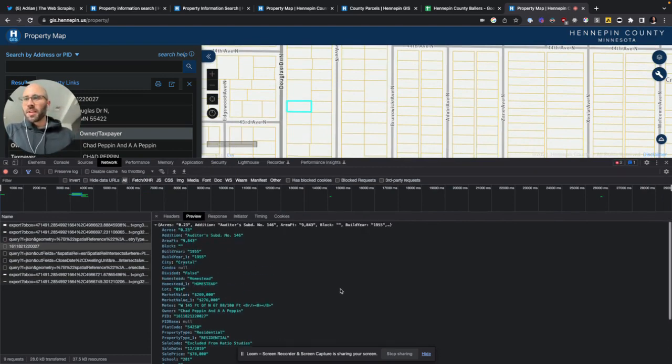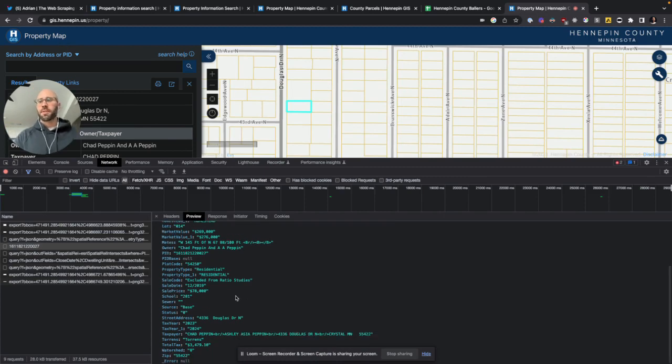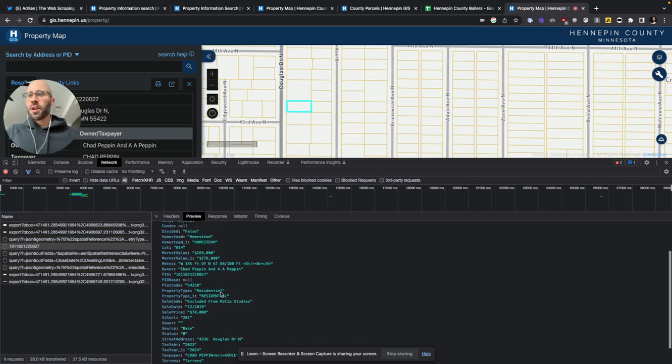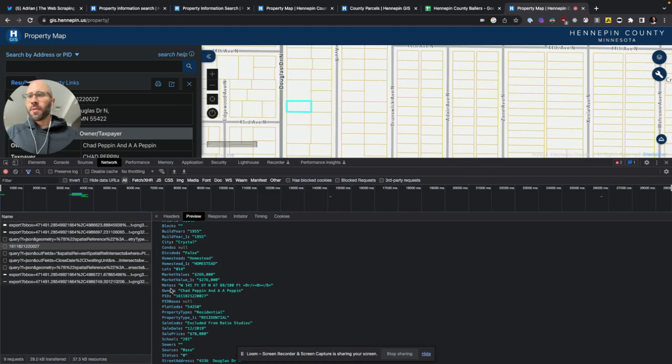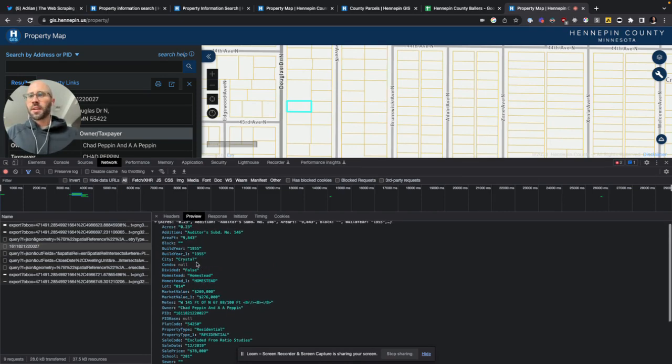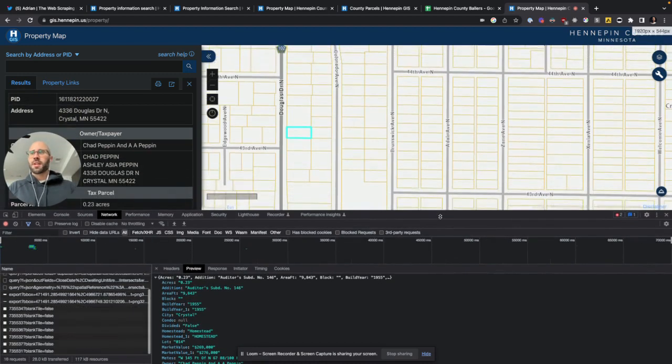And this gives us the exact stuff that was shown in the bar to the left. What is that called? I don't know, the bar to the left. So we have tax year, taxpayer, which is good information, tax, watershed, property ID, PID, owner, market value right there, exactly what we need. And homestead as well, build year, acres. So we get all of this great data.